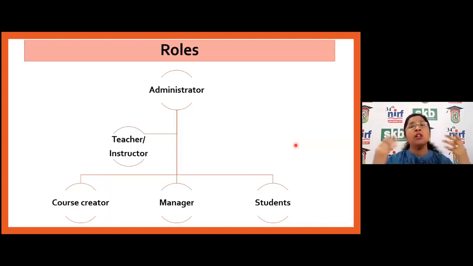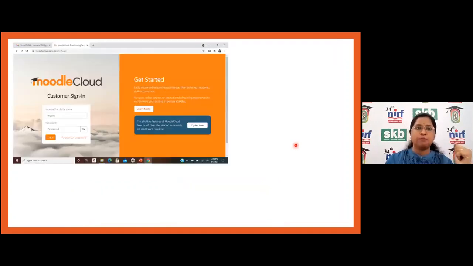So your principal, your management can create this Moodle platform for all the teachers. They can assign the role of teacher or instructor, where the teacher again has the right to assign a role to the course creator, the one who is going to design the course only. Then the manager will manage the course, and students ultimately go through the courses and enroll for them. So you can give different roles in Moodle.